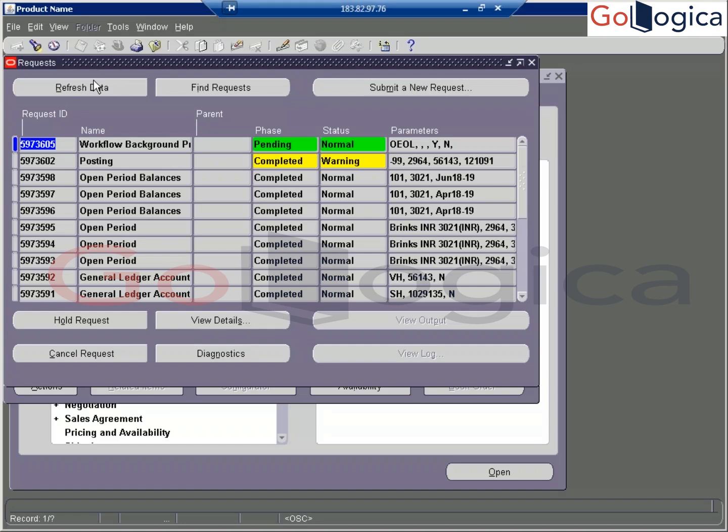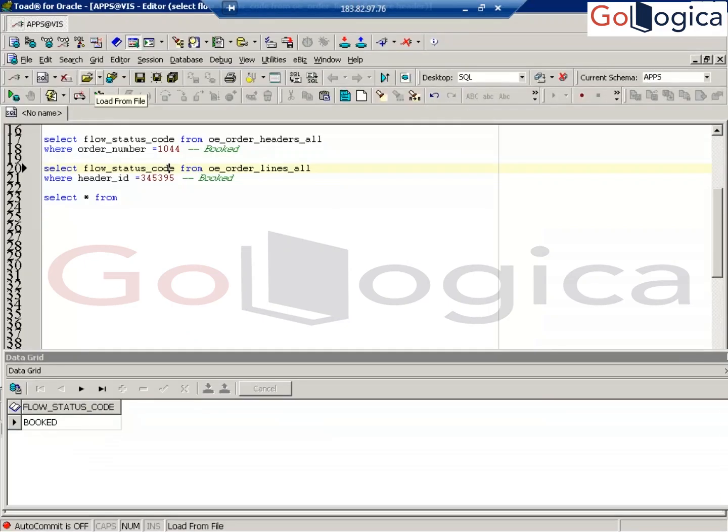It's completed. Let me check now. Yes, see now. Once we run the workflow background process, what will happen? Run the workflow background process. I hope you people are going to observe the change.